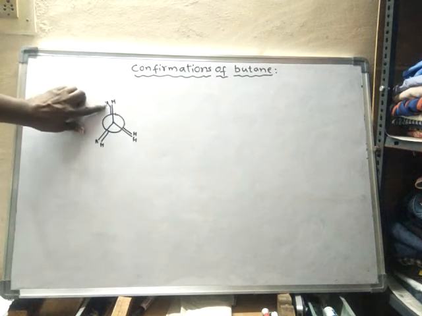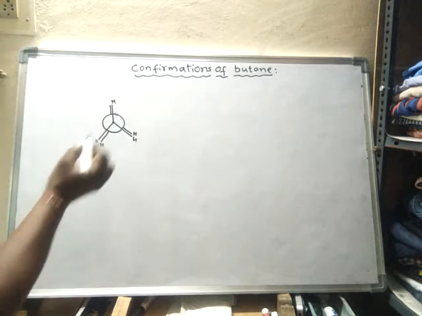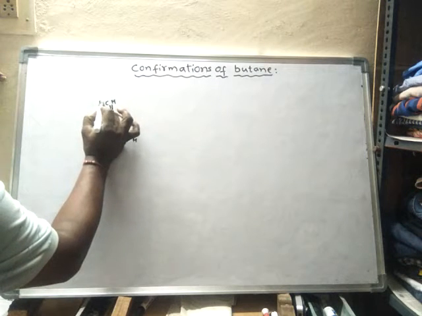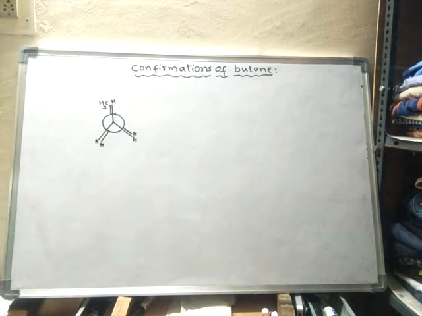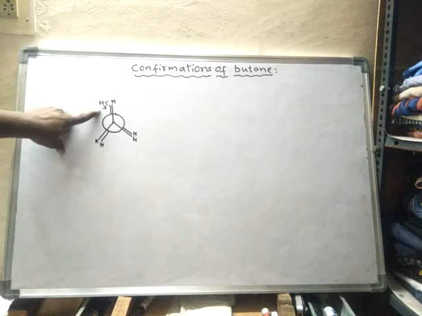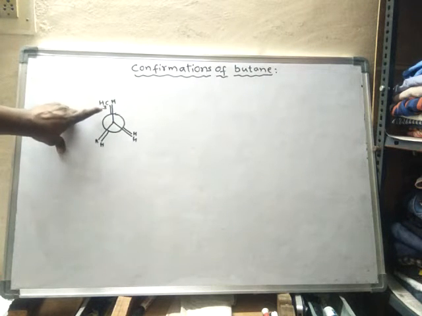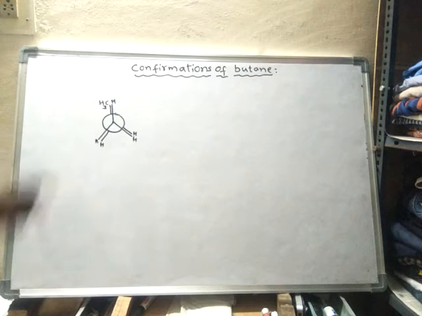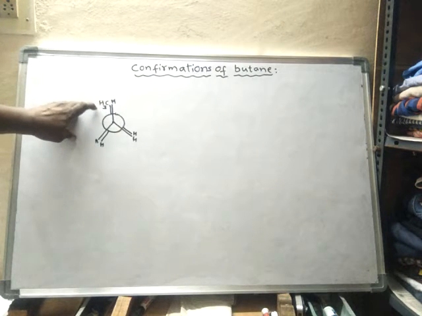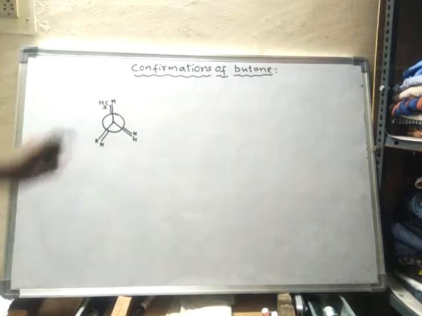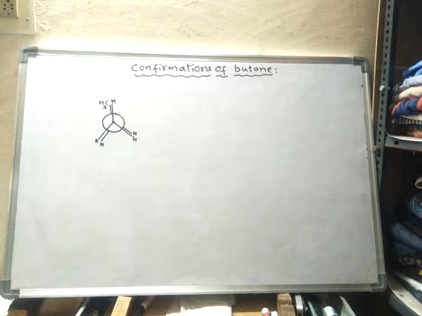Suppose one of the hydrogens is replaced by a methyl group. What happens? Here the strain increases, because some strain is introduced. CH3 is a bulky group, so repulsion starts between this methyl group and hydrogen. Due to that repulsion, the molecule becomes unstable.